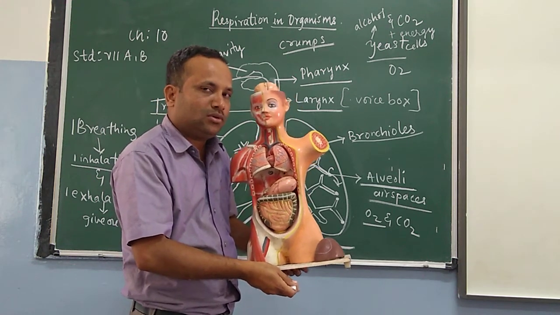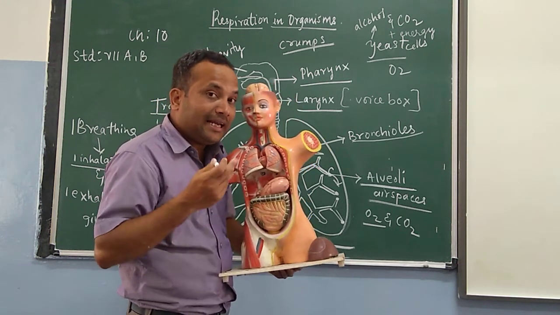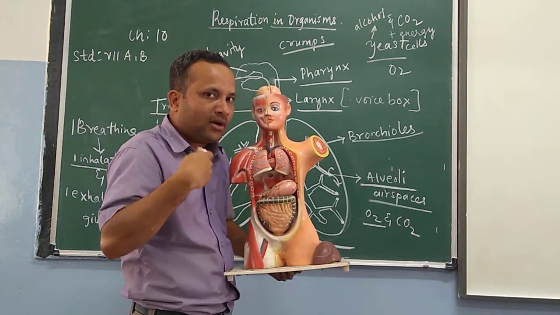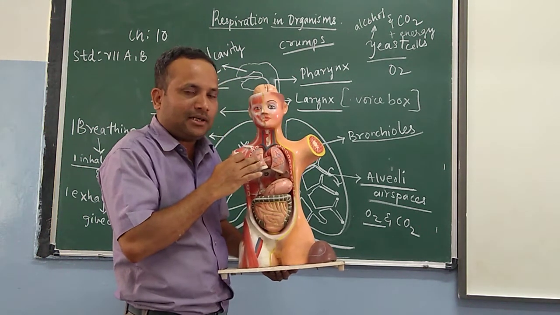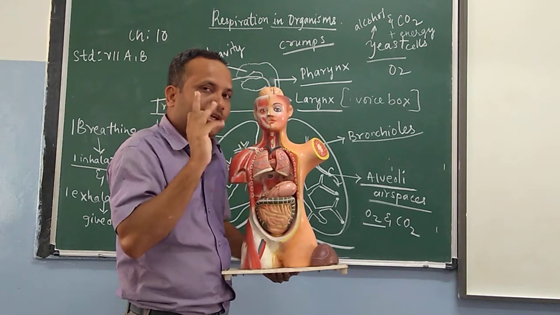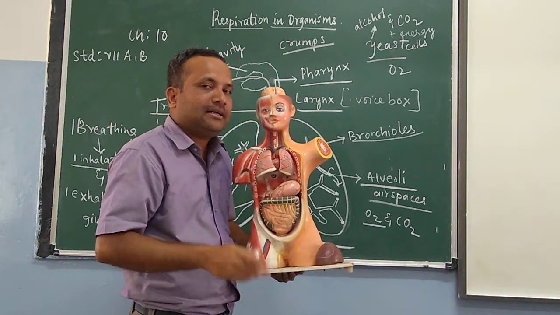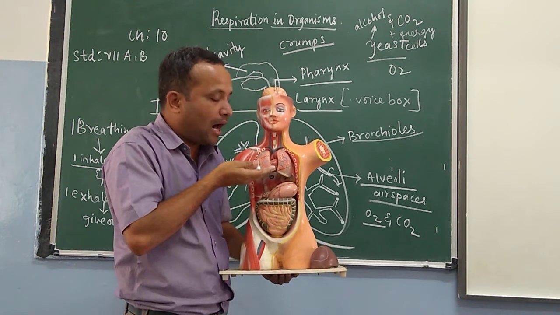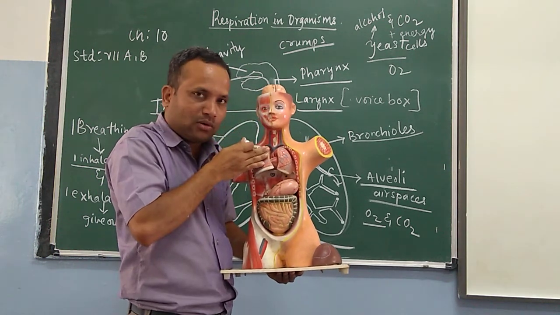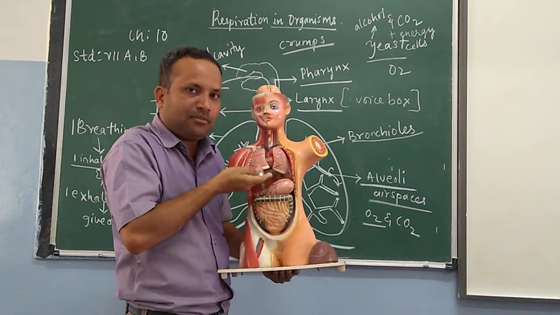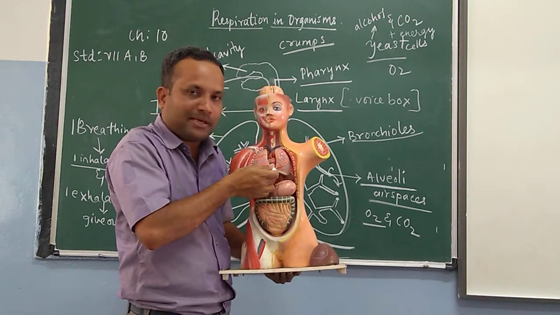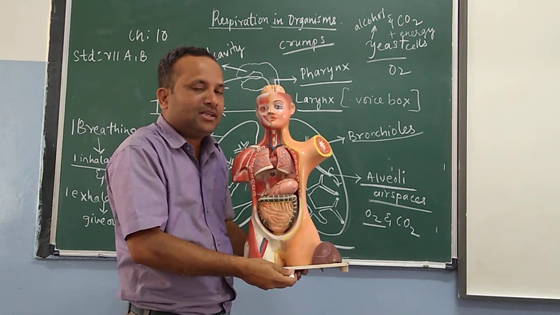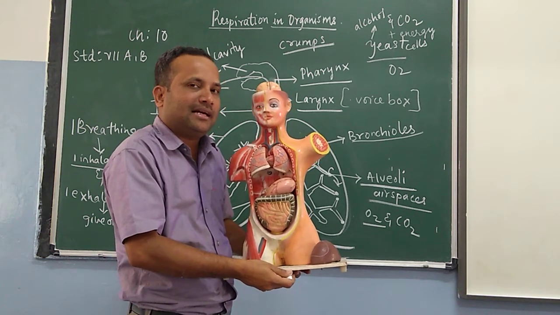One important thing to tell you: inhalation means I take oxygen inside my body, into the lungs. The ribs, bones, go up and come outwards. The diaphragm goes down. This increases the space between the lungs and the diaphragm, so air is going to rush inside the lungs.